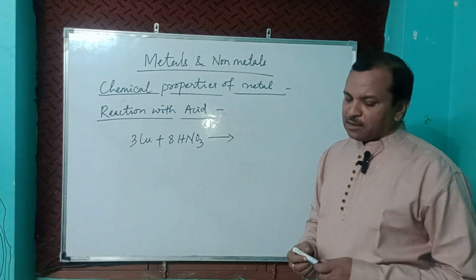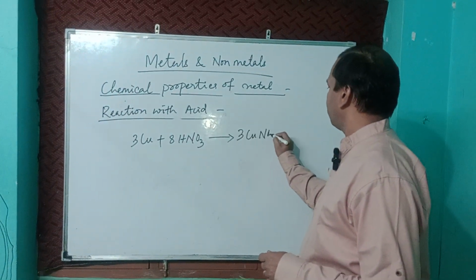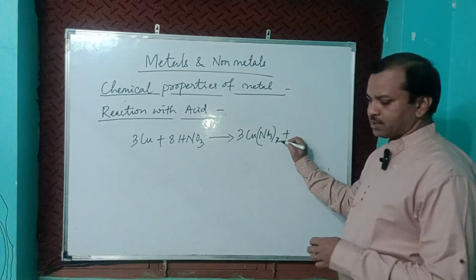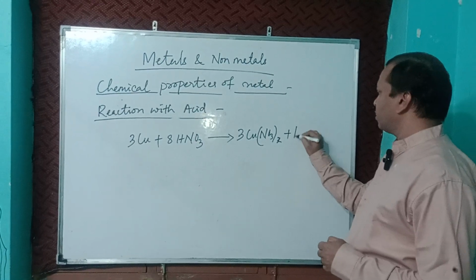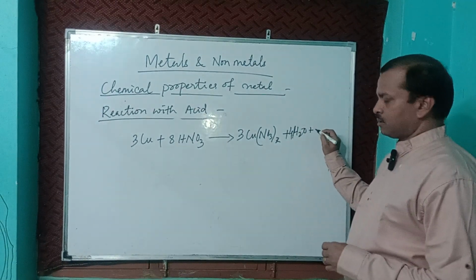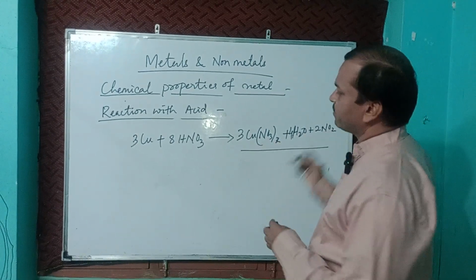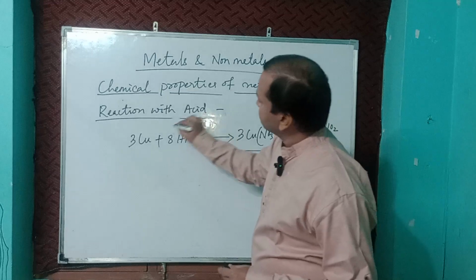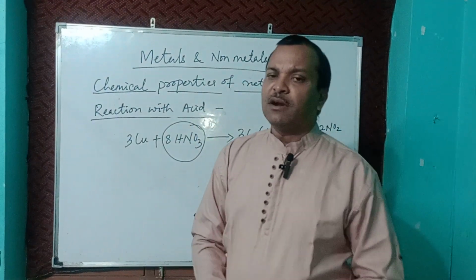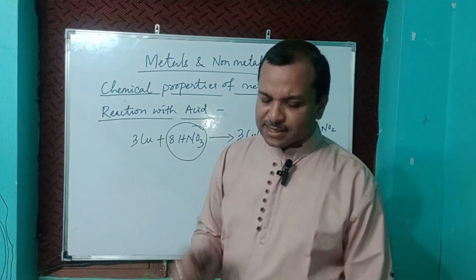Here we will get 3Cu(NO3)2 plus 4H2O and plus 2NO. Here no hydrogen gas liberates. Why? Because HNO3 is a strong oxidizing agent itself, so it will not produce any hydrogen gas.